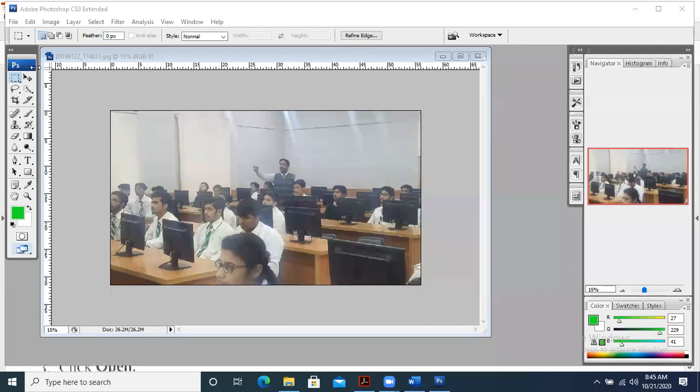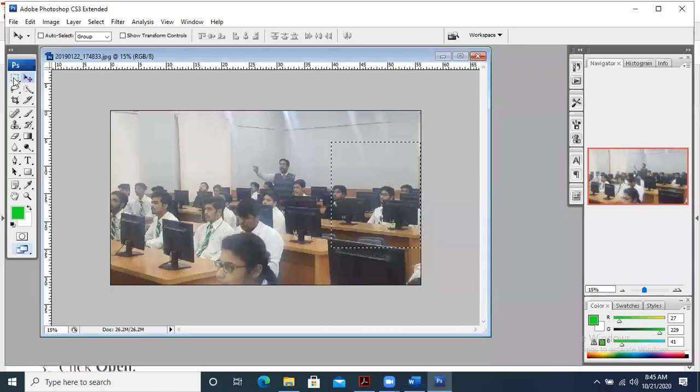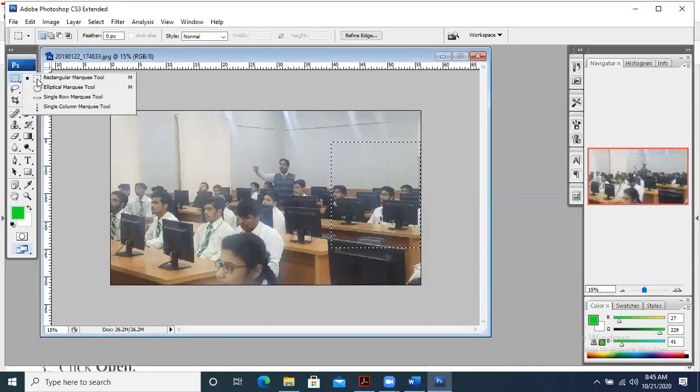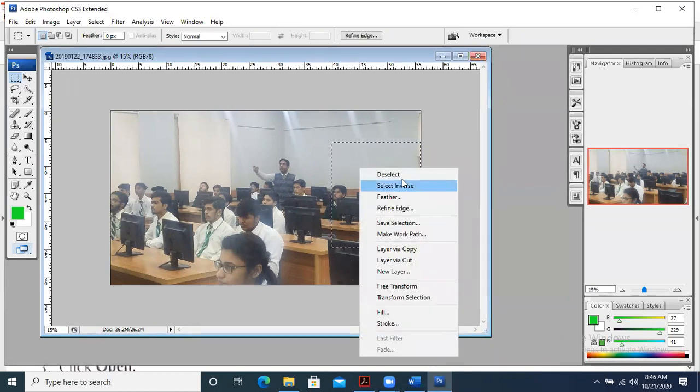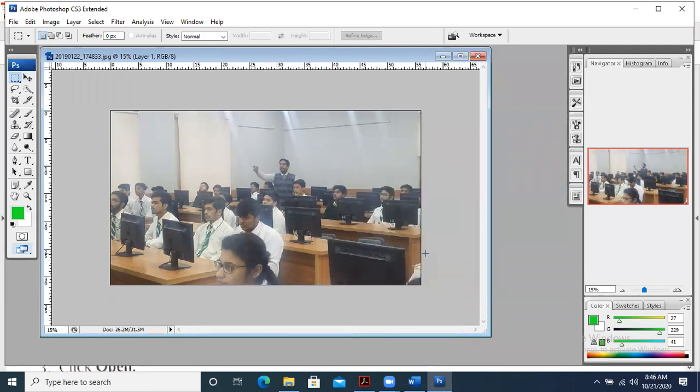Sir, when we select an area of the picture, we can take it apart, and if we want that specific point of the picture, we can take it apart from the main picture. Okay, what we can do, we can copy it. Let's suppose if I am taking it from here, I will be able to make a copy of this portion. Let's suppose if I want to use it, I can copy via layer. So I can copy it onto some other layer by going to the layers options.